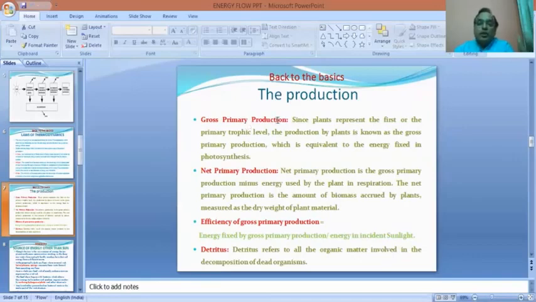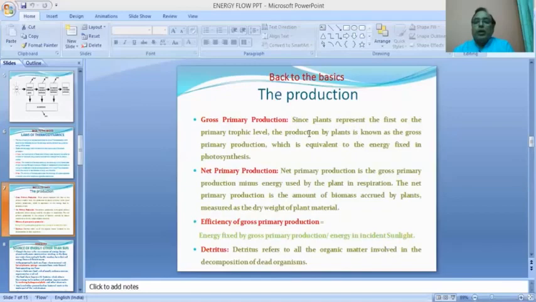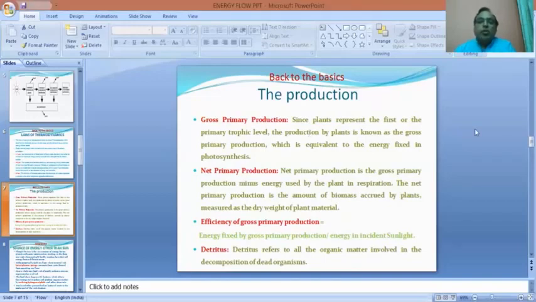What is gross primary production? The total amount of energy fixed by the plants is called gross primary production, which is equivalent to the energy fixed in the photosystem. So the energy fixed by the photosynthetic machinery of the plant is called the gross primary production.